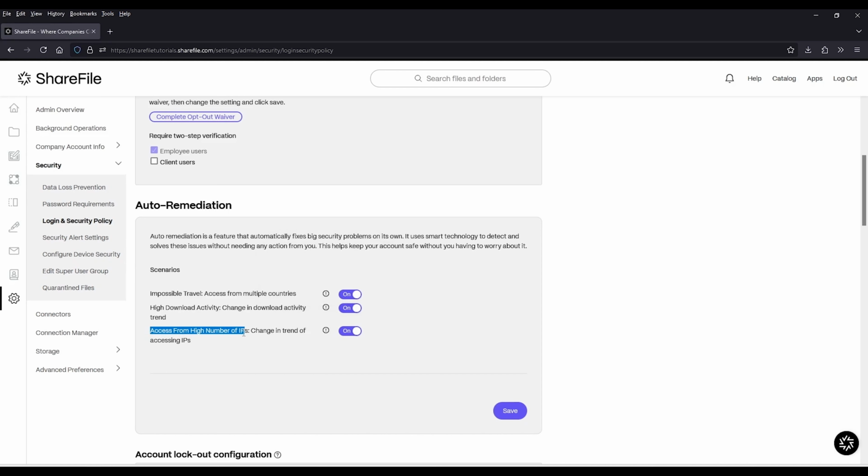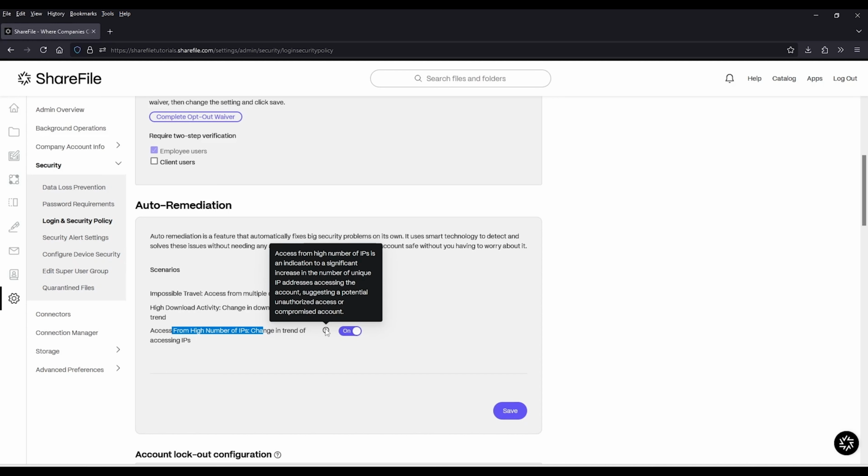And then the last one is access from a high number of IPs. So not necessarily jumping to multiple countries, but just jumping to multiple different IPs. So maybe they have some type of proxy and they're just popping around through the internet to be able to cloak their access, let's say. In this scenario, we would see the significant increase in the number of unique IP addresses, and then take action.